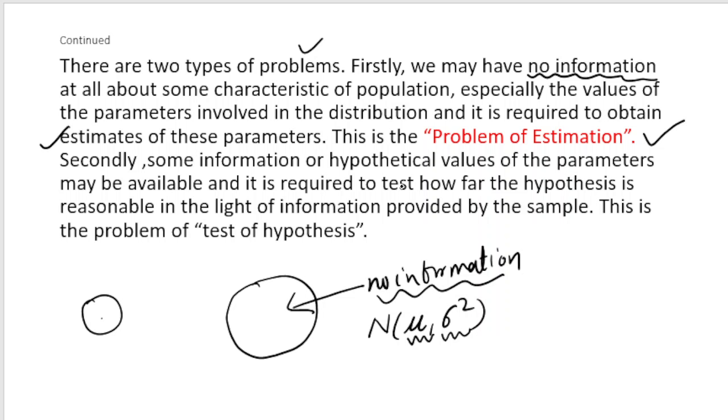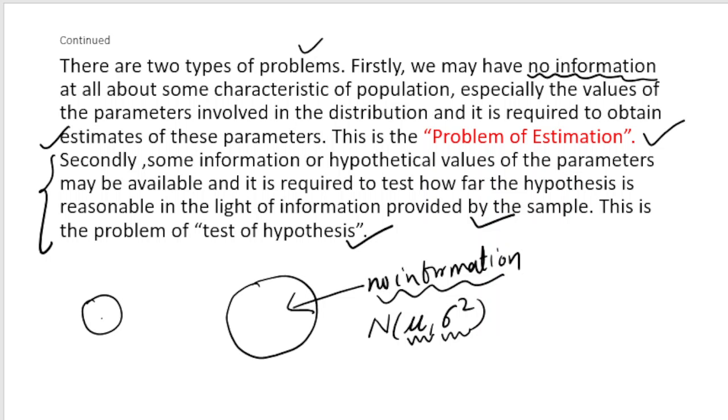Another problem is that some information or hypothetical values of the parameters may be available, and it is required to test how far the hypothesis is reasonable in the light of the information provided by the sample. This problem is the test of hypothesis. We are going to talk about testing of hypothesis in the coming videos. In the next few videos, I will be talking about the problem of estimation.